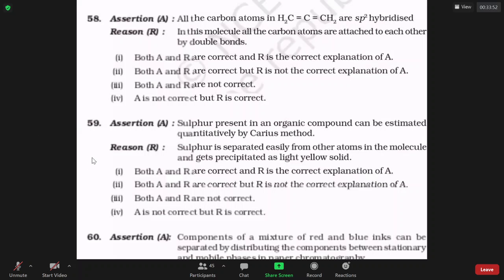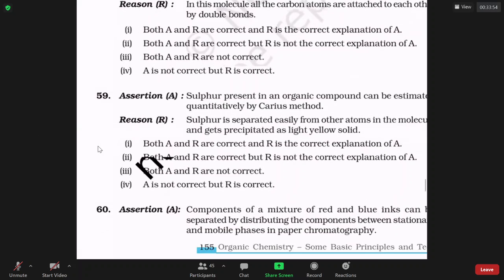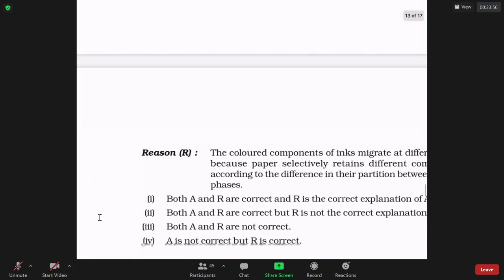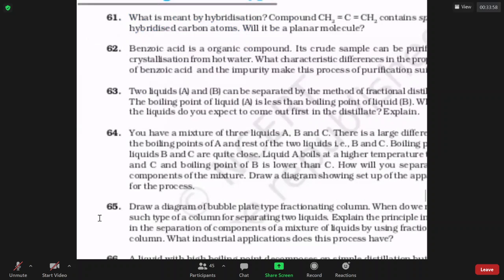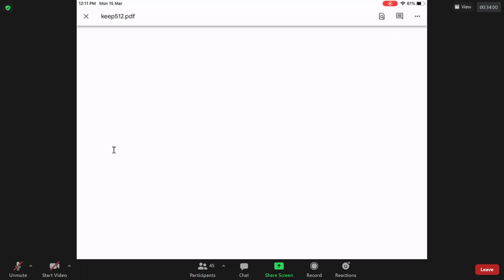Exceptional reasoning questions they ask in IITG. You have to see all the models. That's what I have to see.